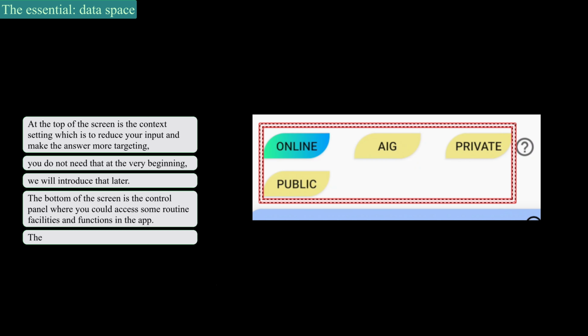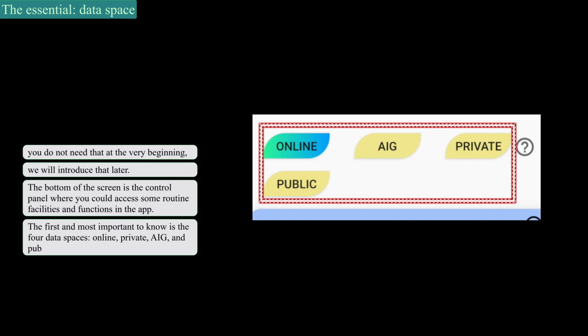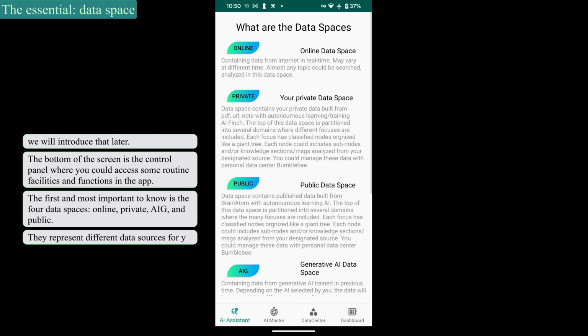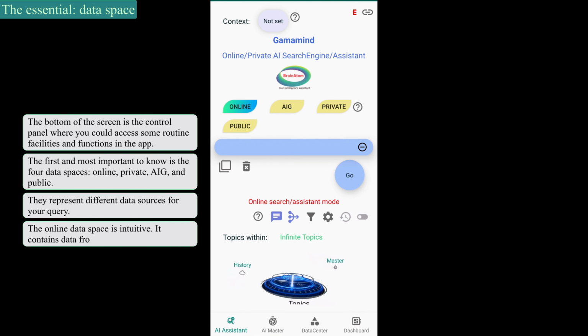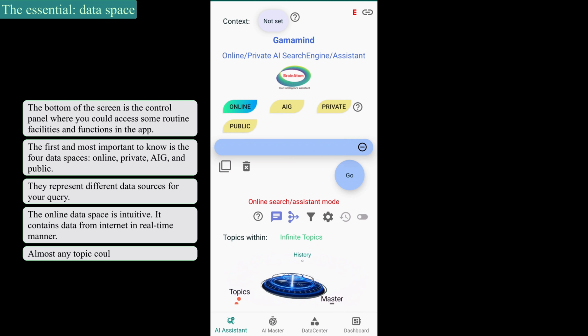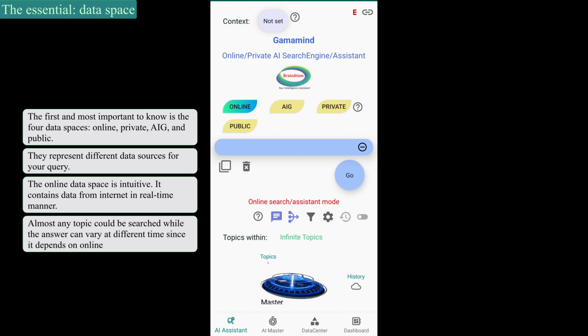The first and most important thing to know is the 4 data spaces: online, private, AIG, and public. They represent different data sources for your query. The online data space is intuitive. It contains data from the internet in real time. Almost any topic could be searched, while the answer can vary at different times since it depends on online search results.